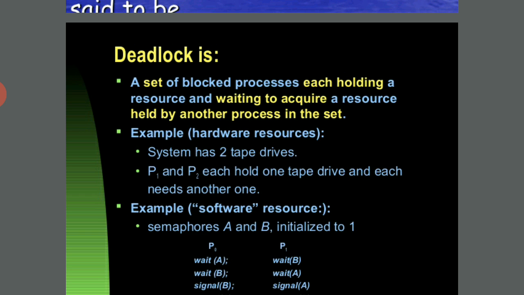So here, wait A, wait B, signal B and signal A. P0 does wait A then wait B, and P1 does wait B then wait A, followed by signal A and signal B. So this is the process: one is computed and waits for some time, holding a resource and waiting to acquire another resource. This is called a deadlock system.